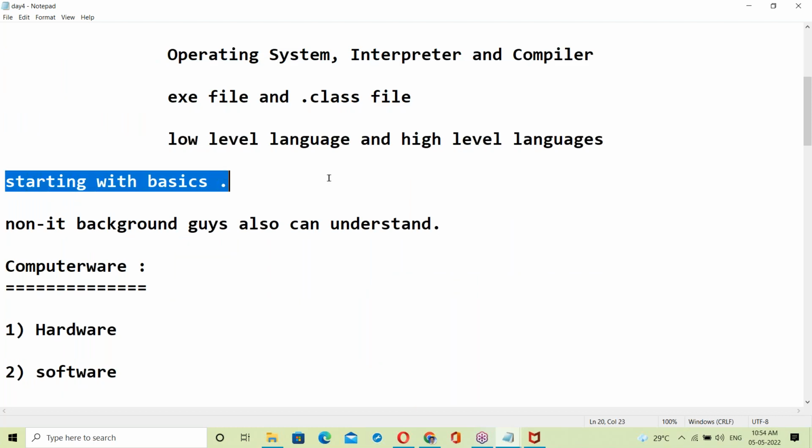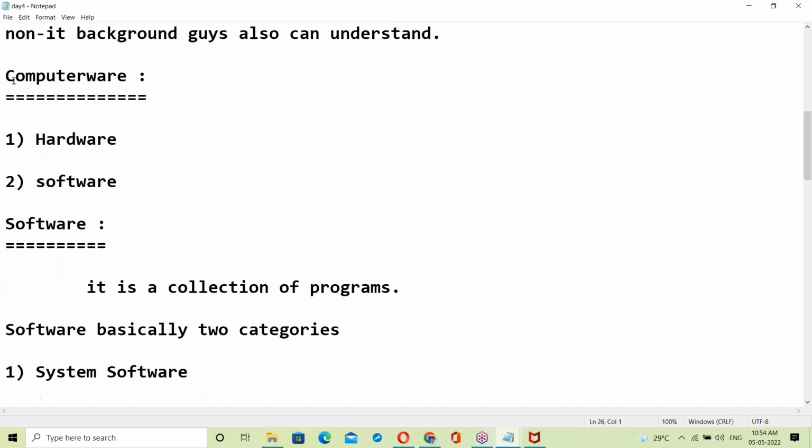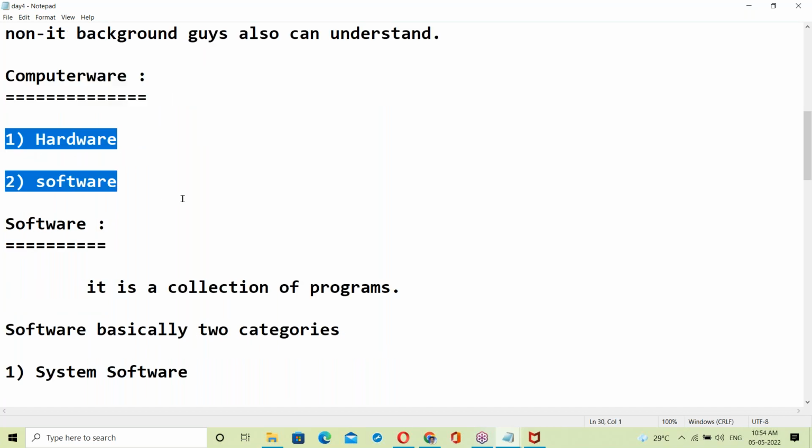Everyone can understand these basics. They are very important fundamentals, and even experienced people don't know them. Computers have hardware and software. Hardware is not necessary for us.